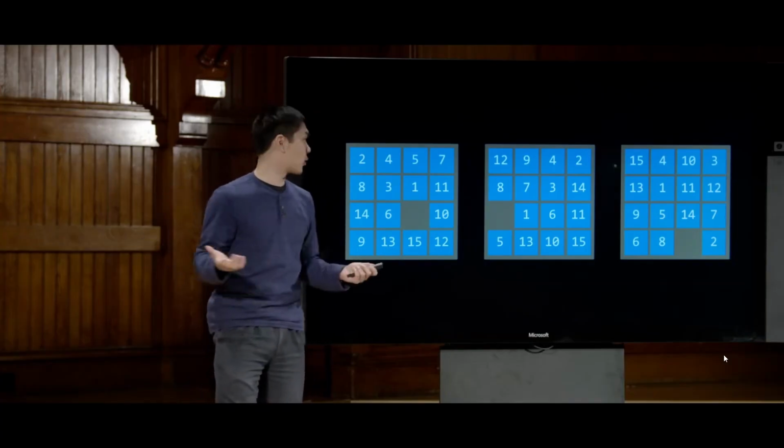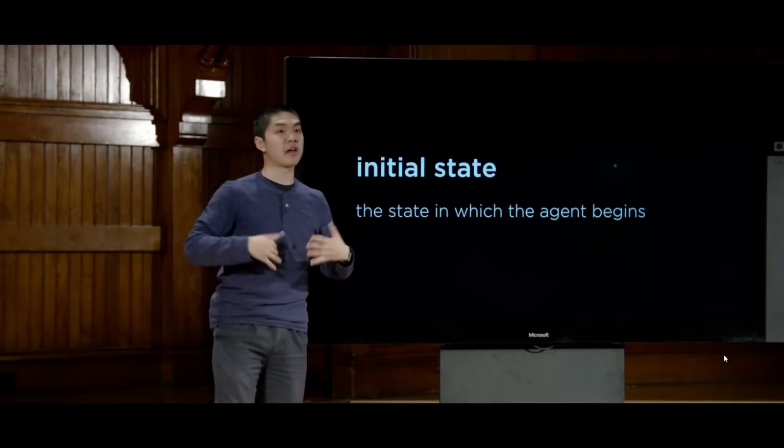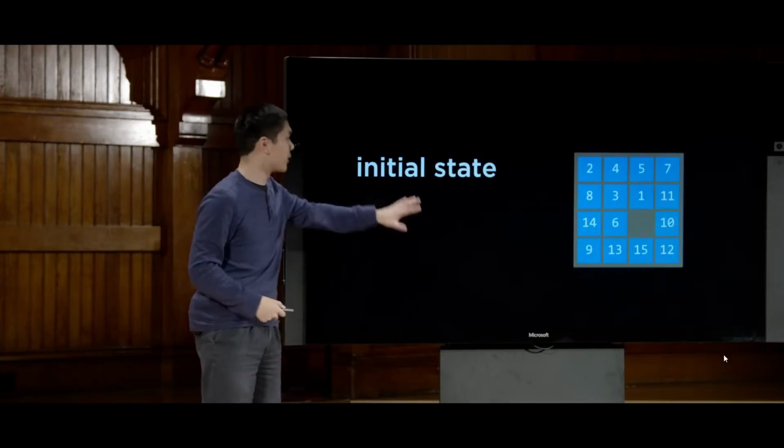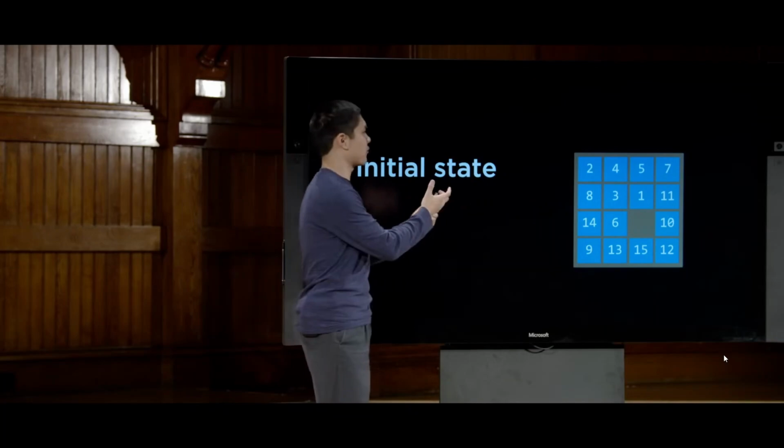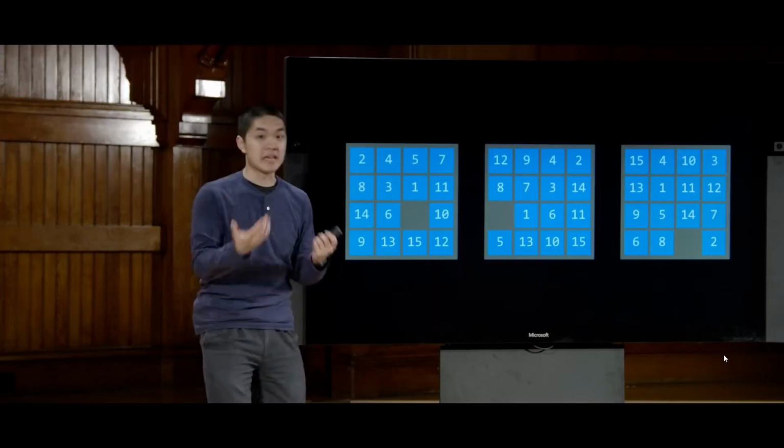So the initial state then, what is that? The initial state is just the state where the agent begins. One such state where we're going to start from. And this is going to be the starting point for our search algorithm.